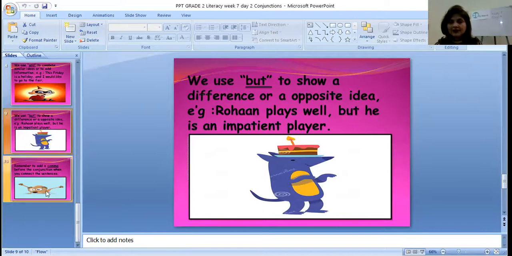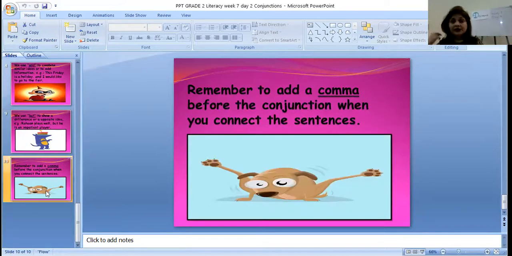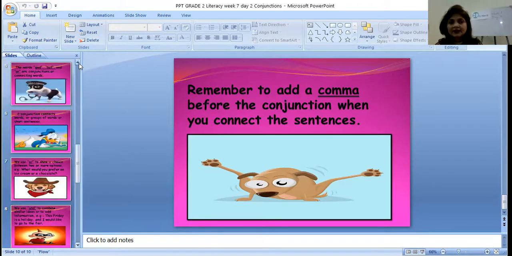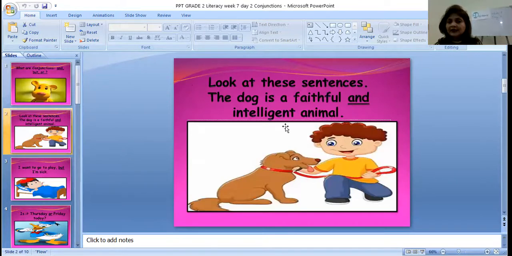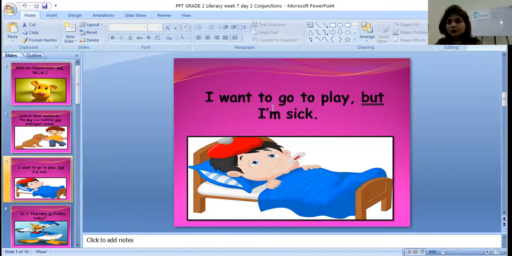Remember one thing: whenever we are writing a conjunction, we have to add a comma before the conjunction when you connect the sentences. Like you have seen in the first sentence I showed you, the dog is a faithful and intelligent animal, right? In the same way, I want to play, comma, but I am sick. So you have to write down the comma before the conjunction word.